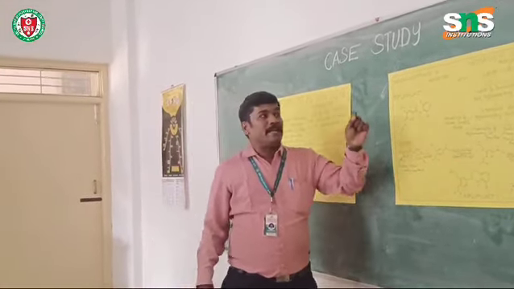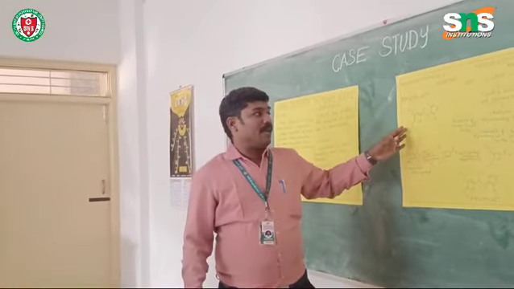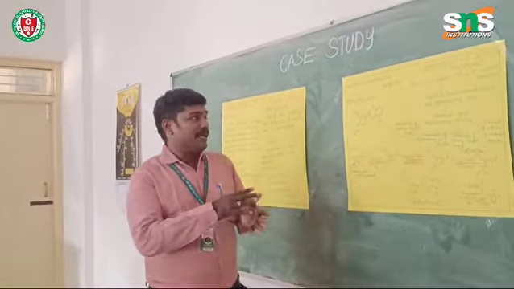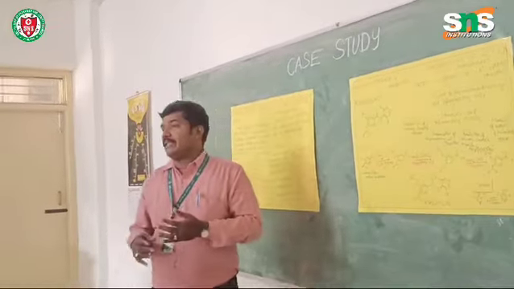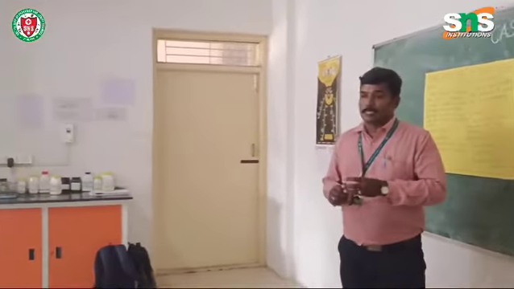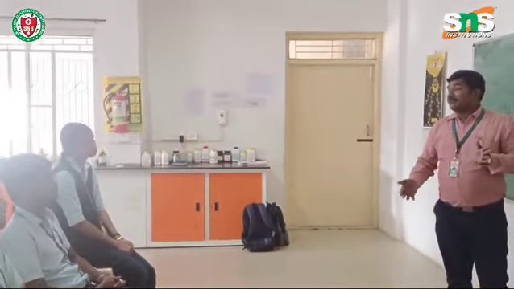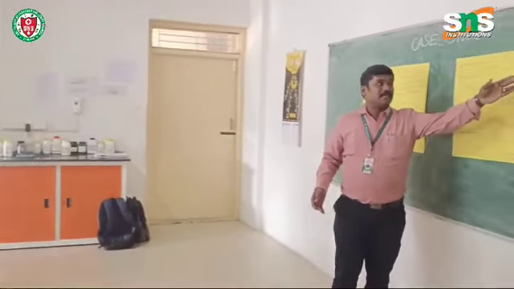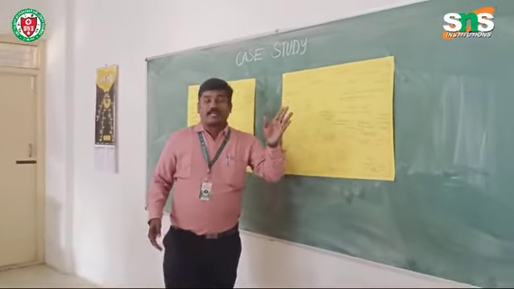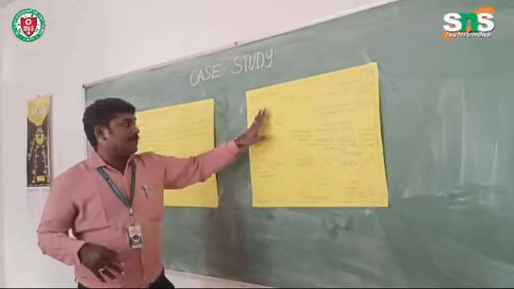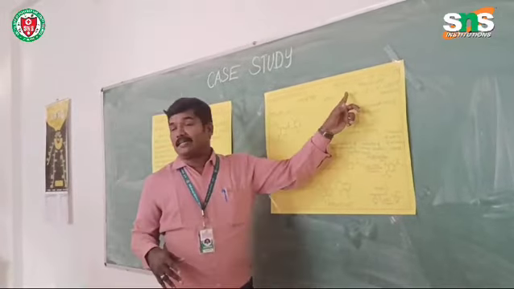What is the mechanism of action of roflumilast? Normally ATP, adenosine triphosphate, will be converted to cyclic AMP, adenosine monophosphate. Further it will be converted to inactive 5'-AMP. Our drug, roflumilast, will act on this conversion.